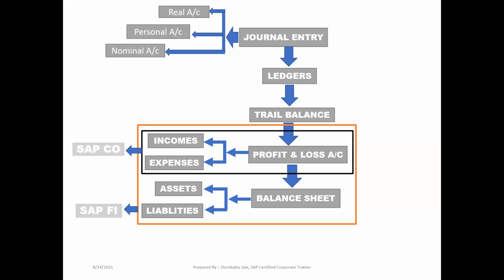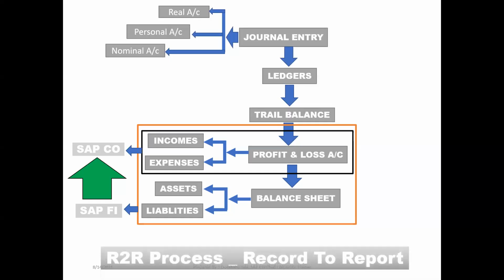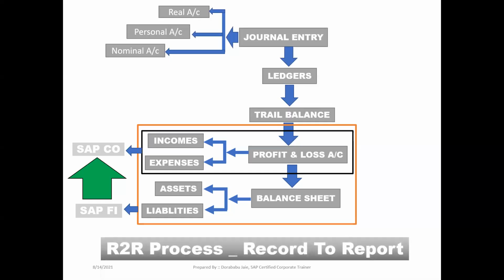Then how is the data going to be linked with SAP CO? That information we take from SAP FI to SAP CO. Why? Because already all the accounting entries, all the transactions we are going to post at our SAP FI level. From SAP FI to SAP CO, we will pull the data which is related to incomes and expenses. Only that data we take in our SAP CO for the reporting purpose. Right. This entire process we can call as an R2R process or R2R cycle.